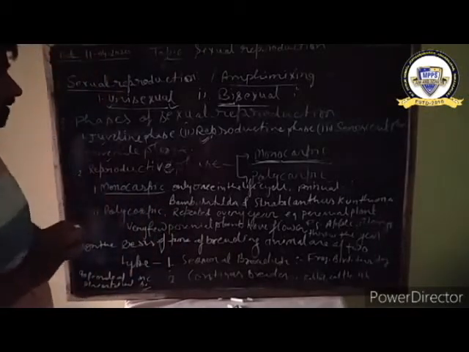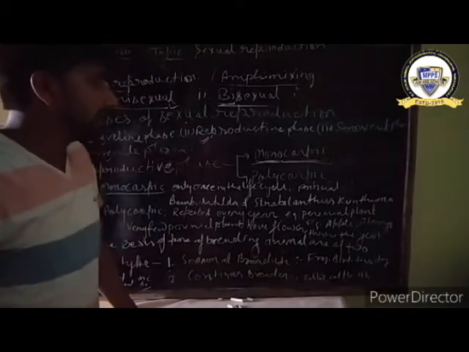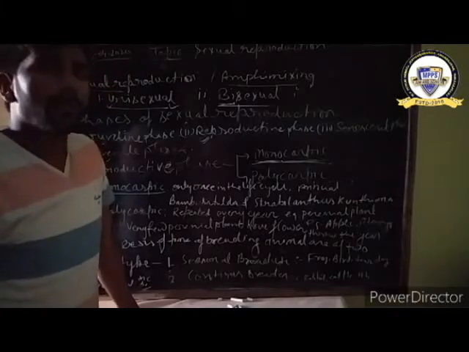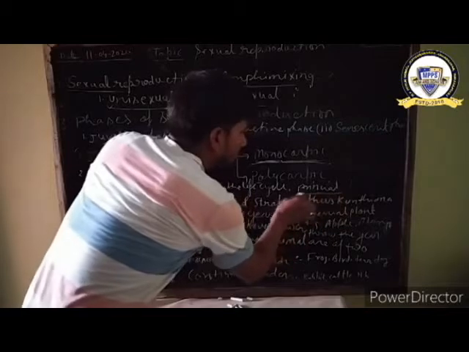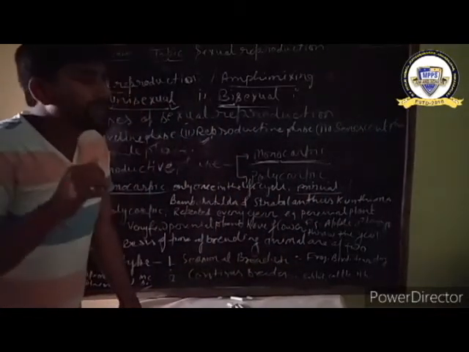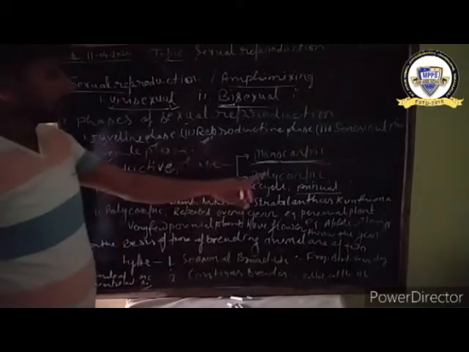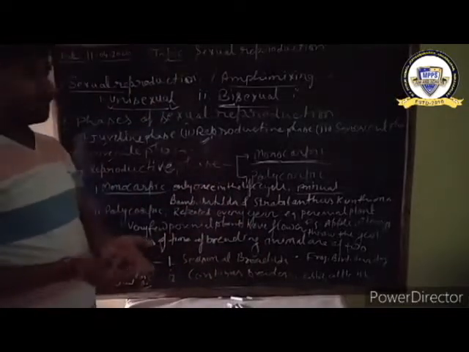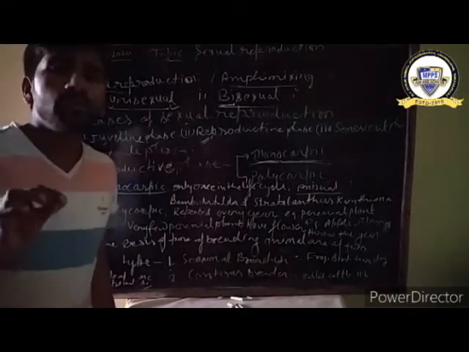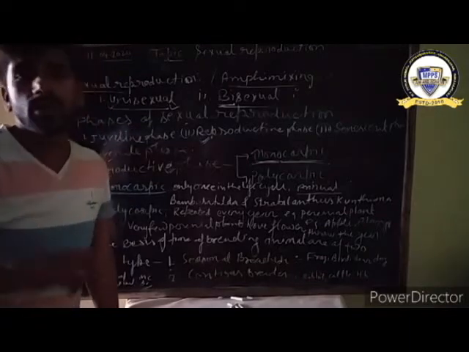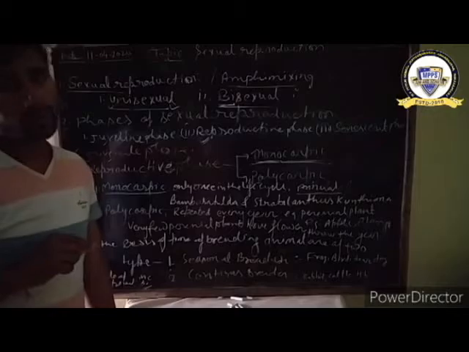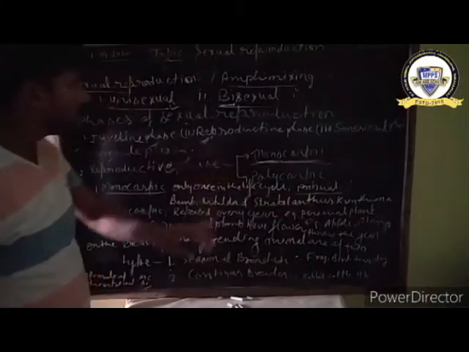In case of monocarpic, basically they are annual plants or biennial plants. Annual plants are those plants that grow in a particular season of the year. If the plant lives only one year, it means only one time flowering takes place in its life, and it is called monocarpic. Biennial plants are those plants that grow over two years. So annual and biennial plants are examples of monocarpic plants.